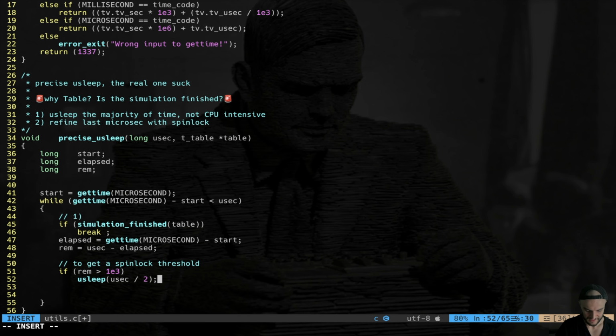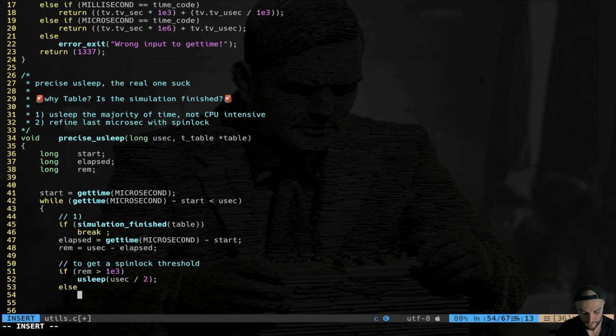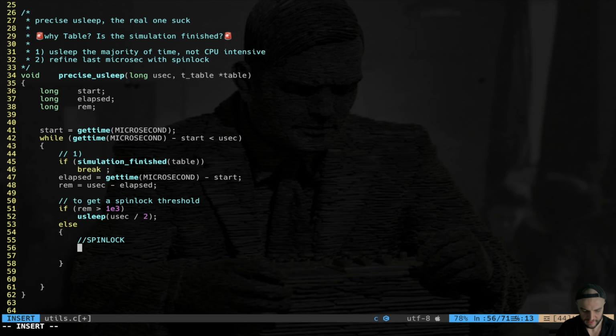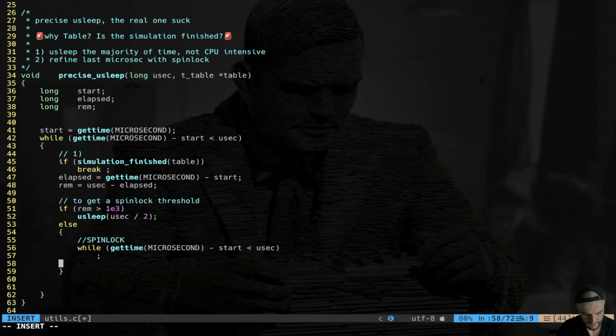You see, it's kind of tricky what I'm doing, but hopefully it is understandable. Else, it means that the remaining time is less than 1 millisecond. So if you have little time, you are going to use a spin lock. With a spin lock, basically you're keeping the CPU for yourself, and you do a while with the same condition as here at the top: copy, paste, spin lock, like that. Maybe this function as I did it is kind of confusing, but basically it's just a hybrid. I'm sleeping for the vast majority of the time.